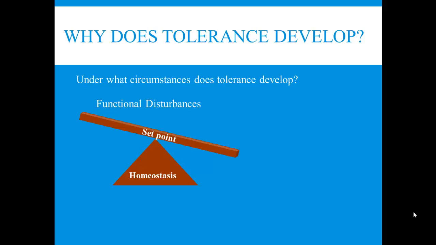Tolerance does not, you see, I'm saying this again because I want it really to set in. Tolerance does not develop just because you take something over and over again. Tolerance develops because the drug causes a disturbance that's of significance to the organism. And it's only going to develop if what you took causes a functional disturbance. If you take a drug and it doesn't cause any change, then your body has nothing that it needs to adjust to. So let me give you an example.